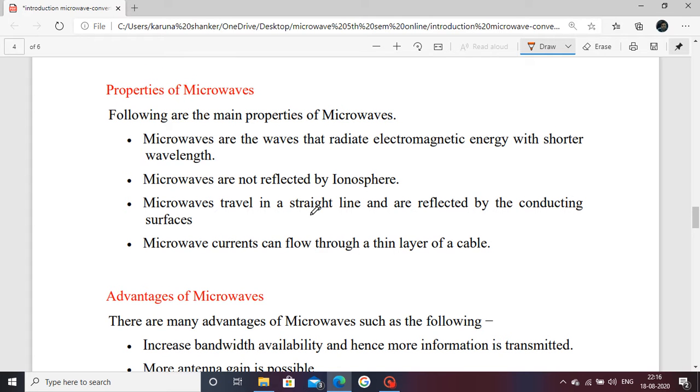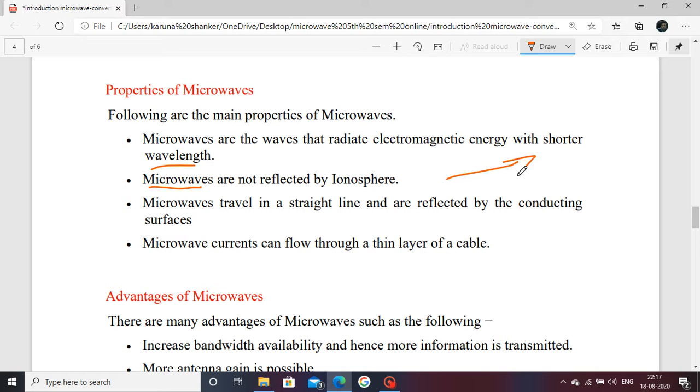The properties of microwave: one, it radiates electromagnetic energy with shorter wavelength. Next one is that microwave is not reflected by the ionosphere. You study in communication system that microwave frequency rays penetrate the ionosphere, not reflected by the ionosphere. One advantageous property. Microwave travels in a straight line, not reflected by the conducting surface, means no bending of signal.